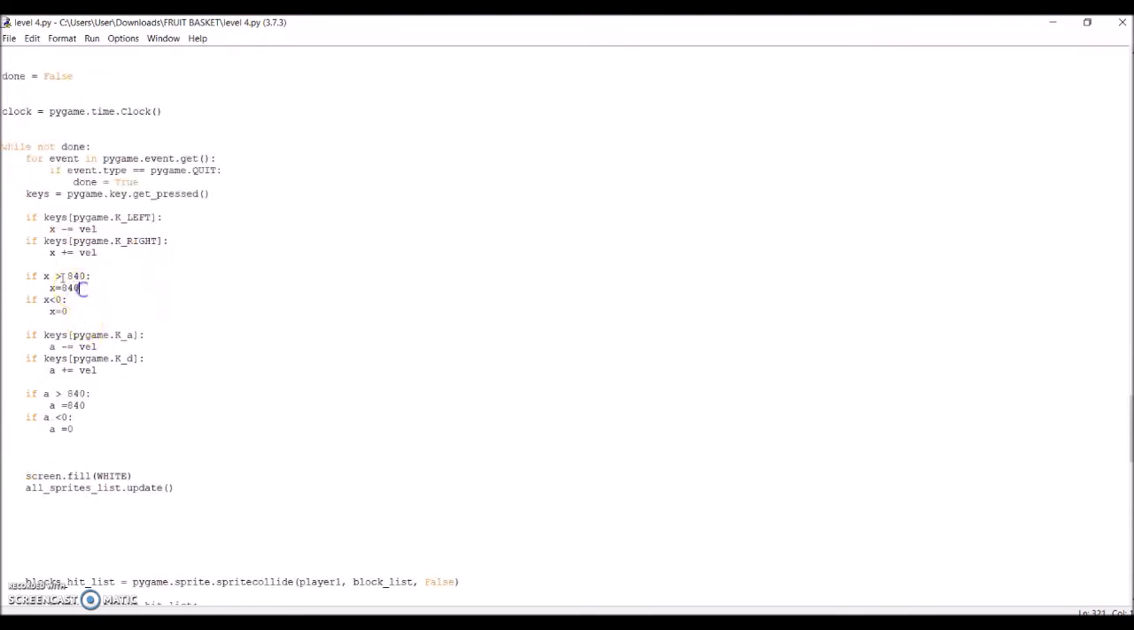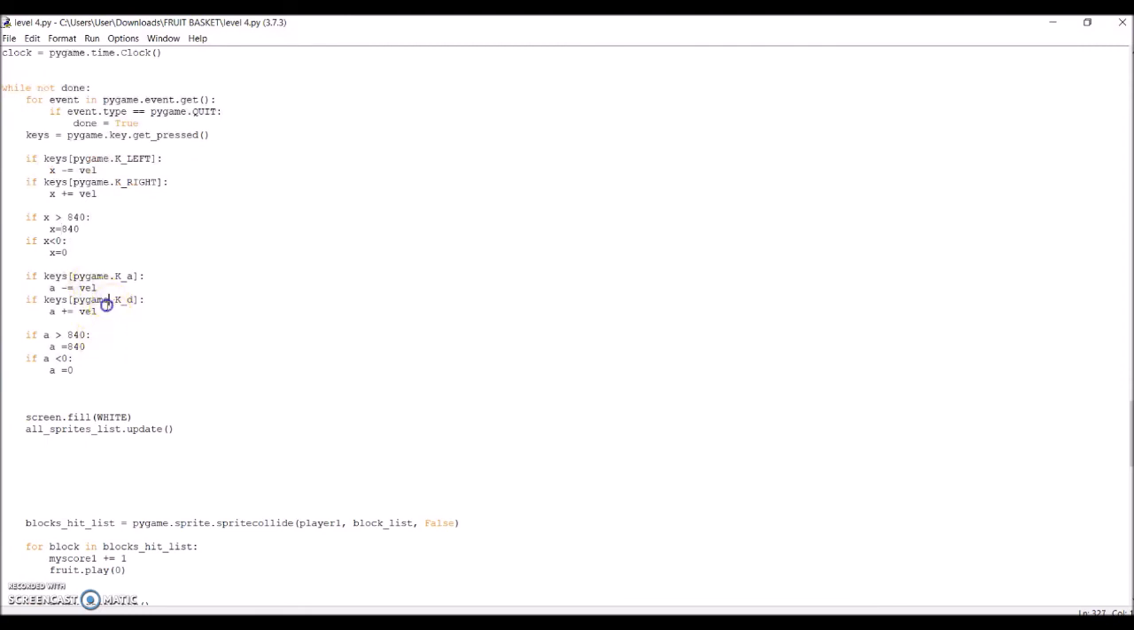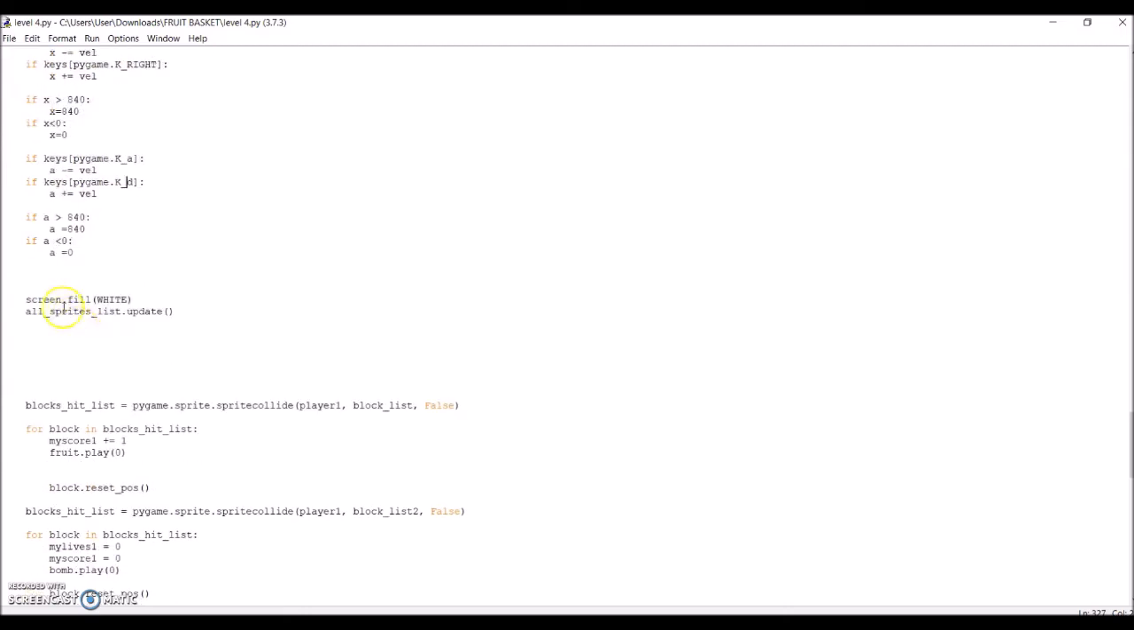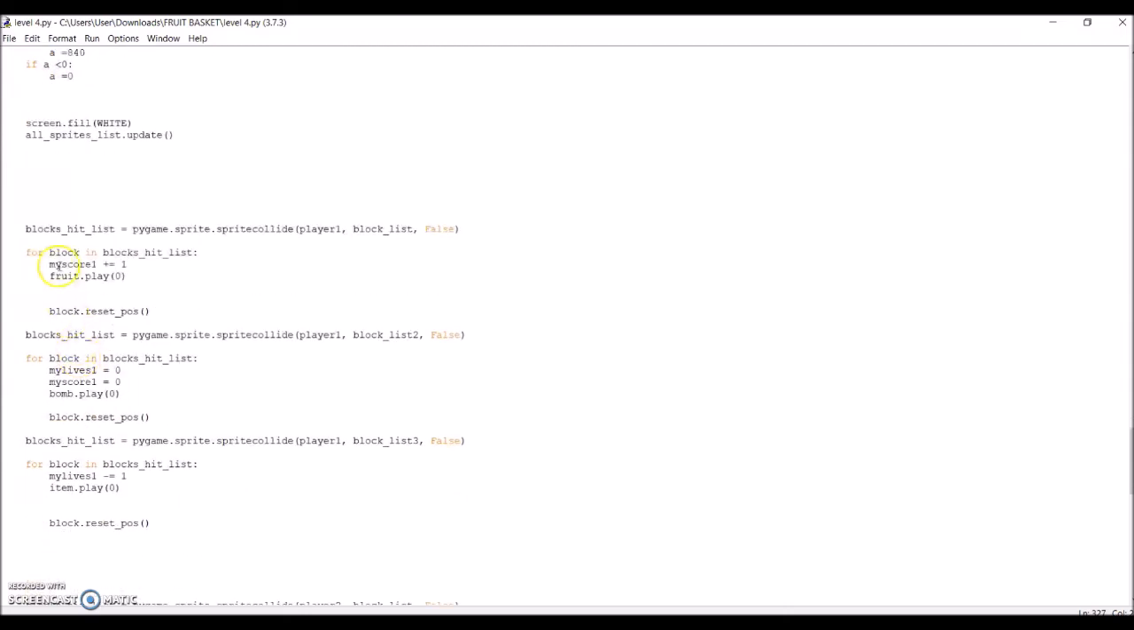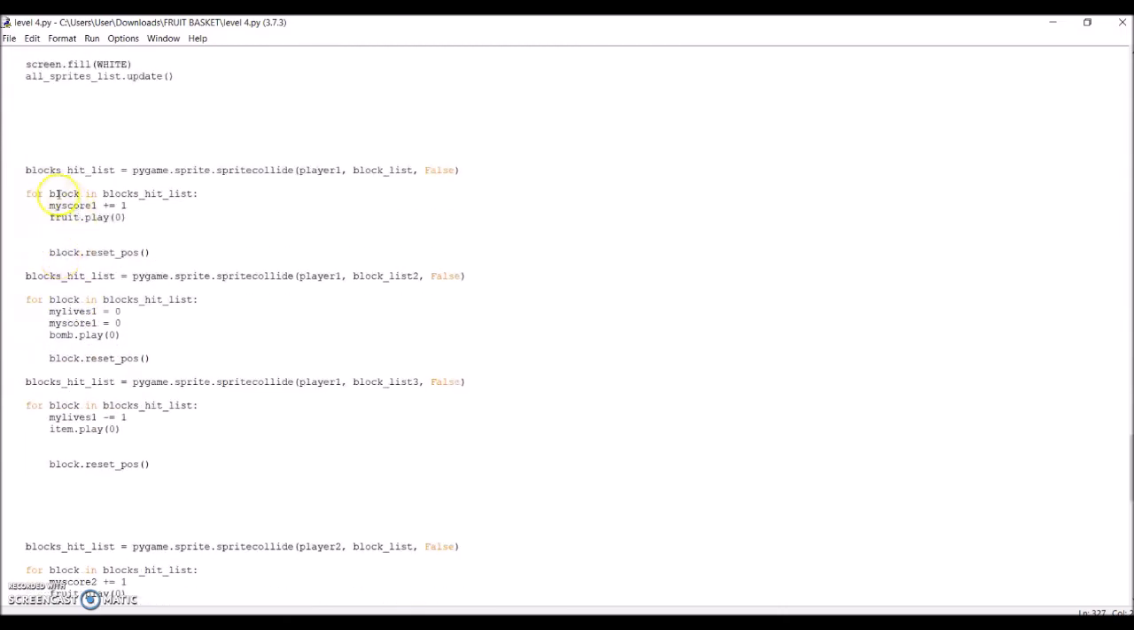Make a code for screen block so when the player 1 basket hits the side of the screen, it won't run out of sight. Do this step one more time for player 2 movement, but replace the X variable with the A variable. Coming up next is the coding for when the basket hits something.